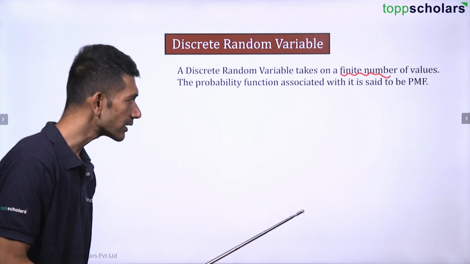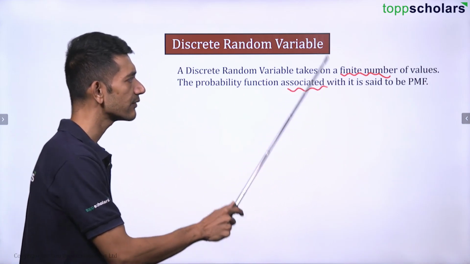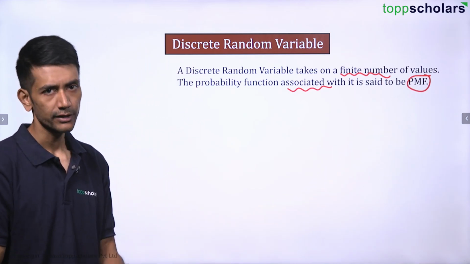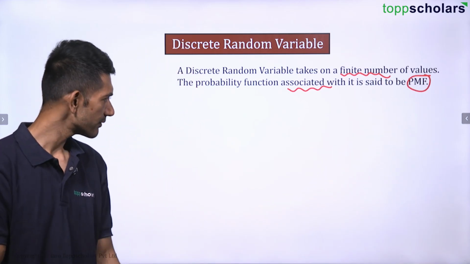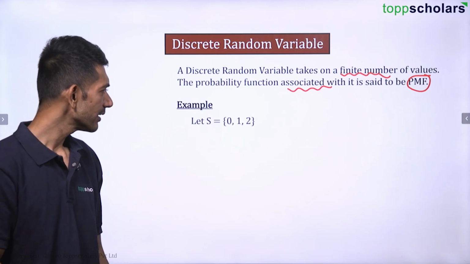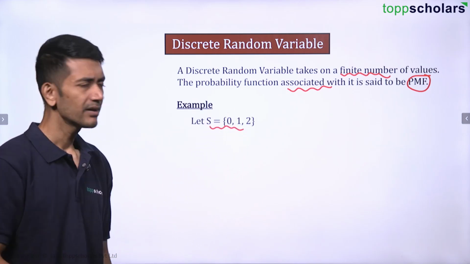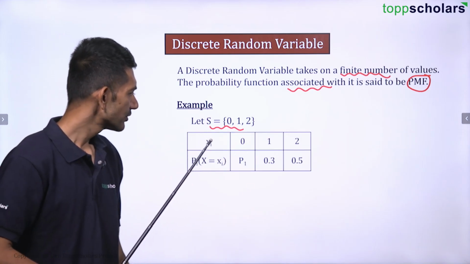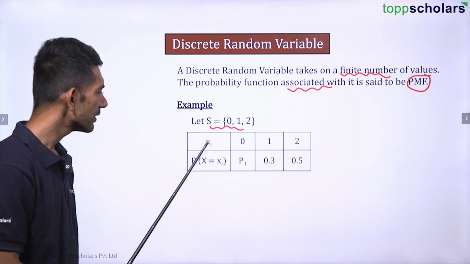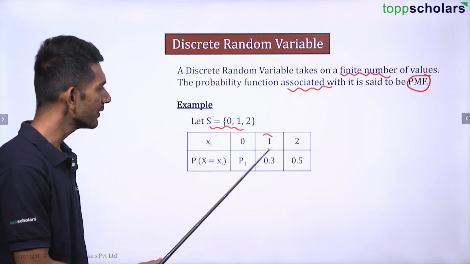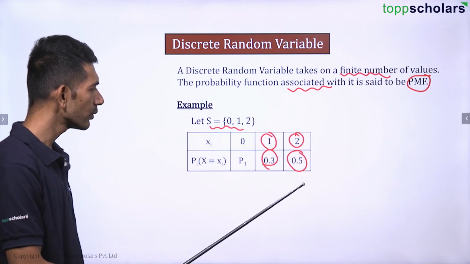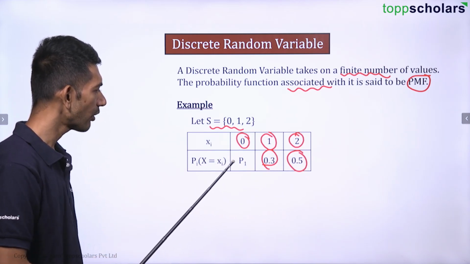The probability function associated with a discrete random variable is called as PMF. We'll see an example basically. So let S be a sample space. There are some numbers in it: 0, 1, 2, and we have a table. So xi is 0, 1, 2 and here the probability of getting 1 is 0.3. The probability of getting 2 is 0.2. The question says what is the probability of getting 0?